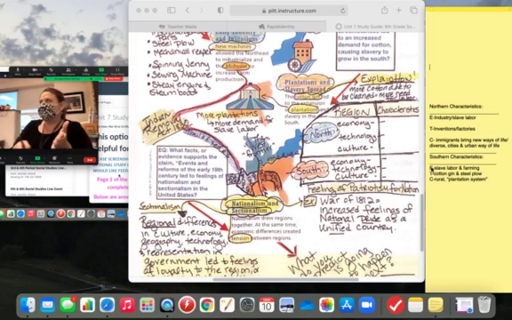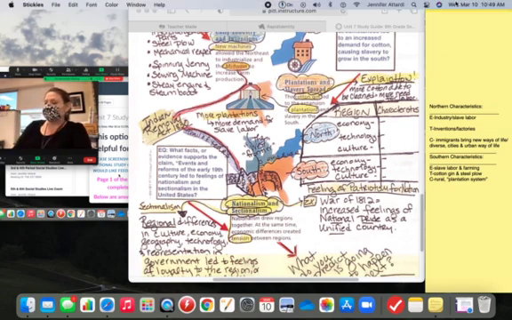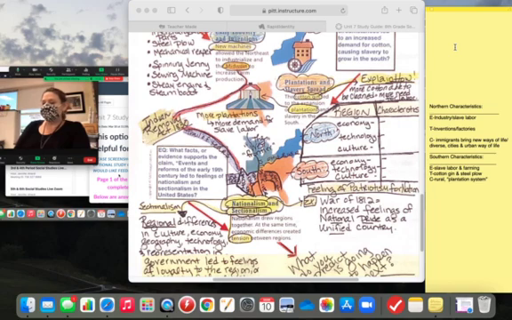A few years later, we're moving west. And as we move west, these people are taking that Southern slave-holding way of life with them, and they don't see a need for it anymore. And so you have two different sections of the country based on two very different things.